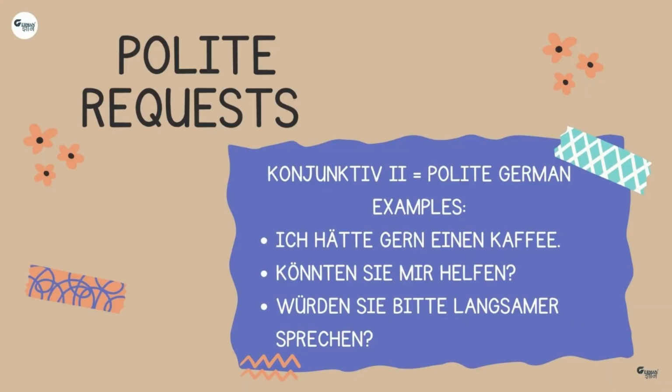Konjunktiv II is also used for polite requests. For example, ich hätte gern einen Kaffee, which means I would like to have a coffee. Or könnten Sie mir helfen? Here könnten is the Konjunktiv II conjugation of können, which shows politeness, and the meaning is could you please help me? Third one, würden Sie bitte langsamer sprechen, which means would you please speak a little slower.